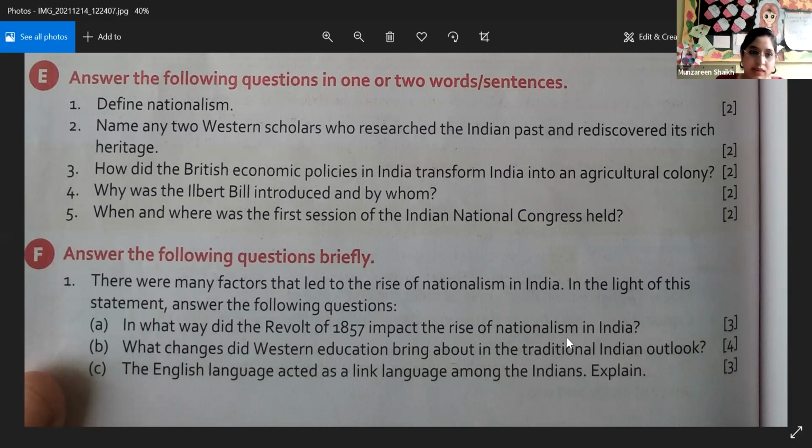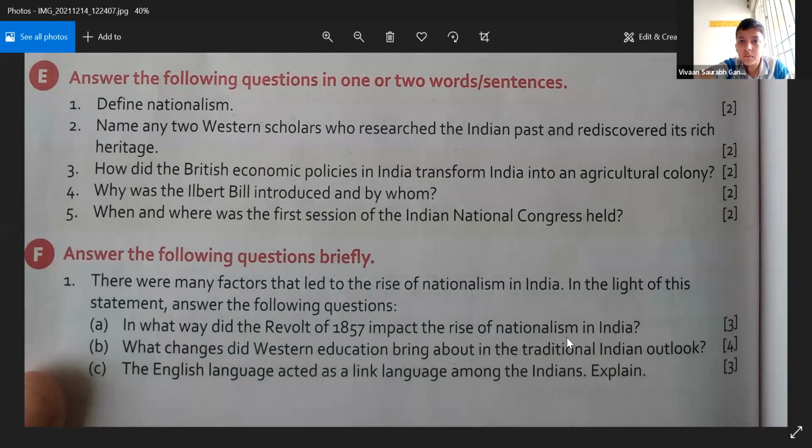This is very easy. We know that this particular revolt, that is the revolt of 1857, was not a success, right? The Britishers won the battle. But although we lost the battle, it created a lot of impact. So how will you justify that it was the revolt of 1857 which led to the rise of nationalism?